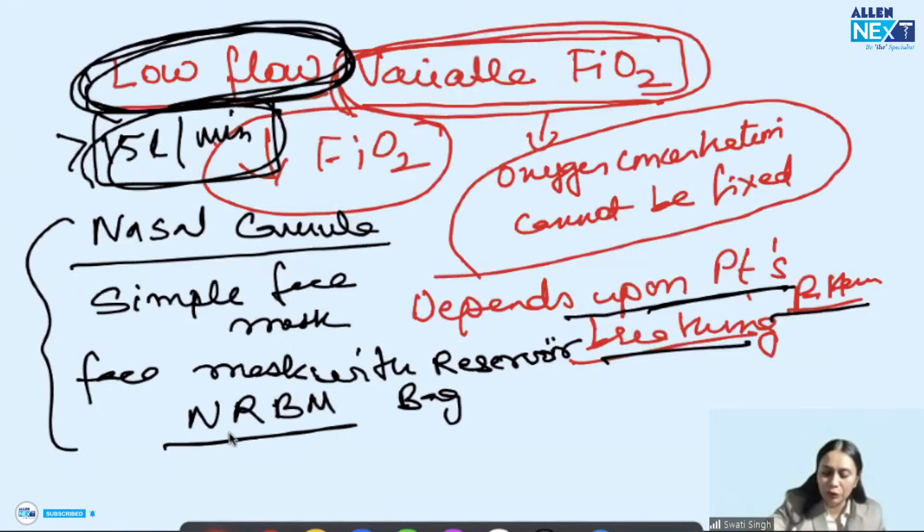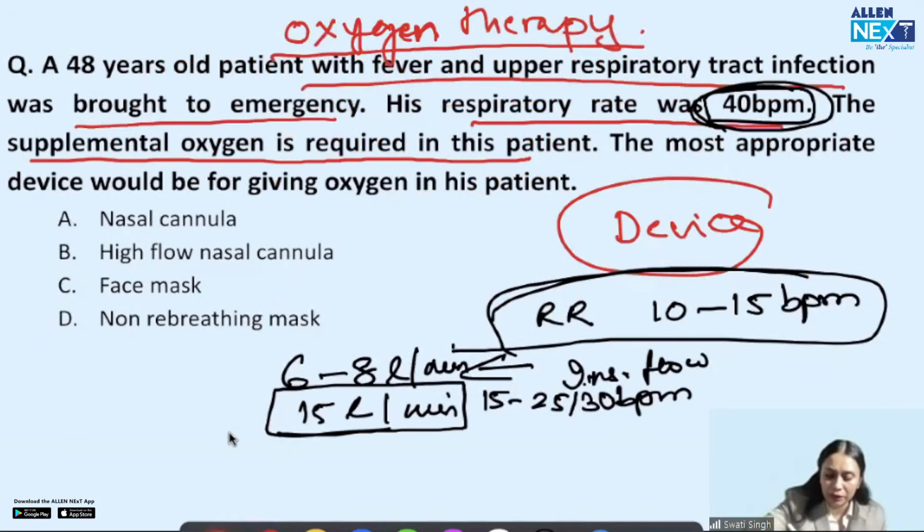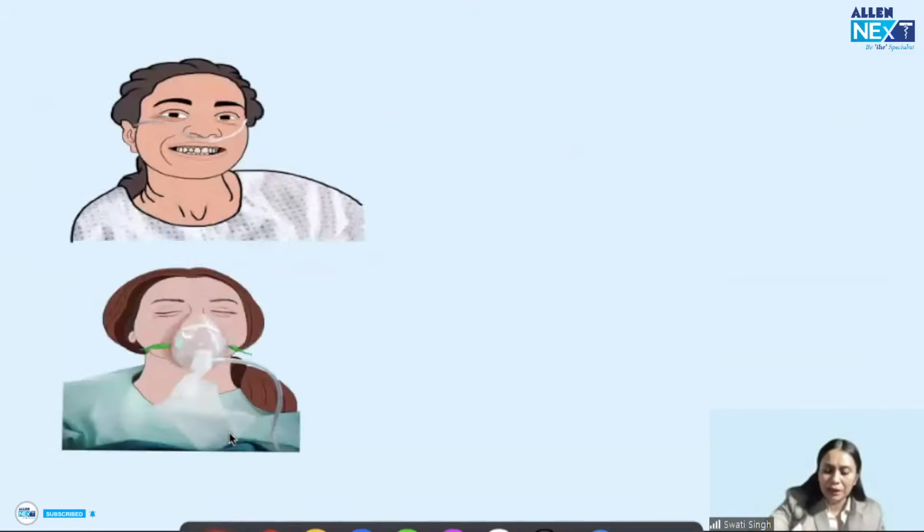So in this, I would go for high flow nasal cannula. So answer would be B, high flow nasal cannula. Right, Samir? Answer would be HFNC. Very right. Okay. So very quickly, just a few devices.